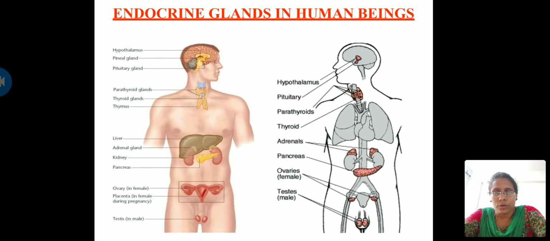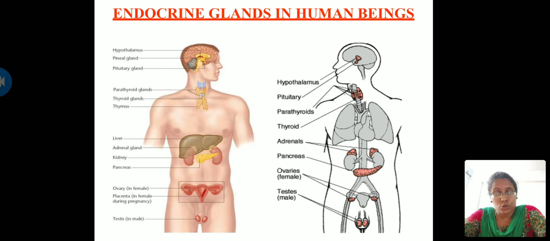I will tell you what hormones are secreted by the pituitary gland. The next hormone secreted by the hypothalamus is inhibitors. These inhibitor hormones inhibit the secretions of the pituitary gland. These are the hormones secreted by the hypothalamus.